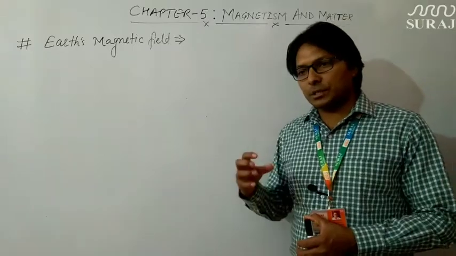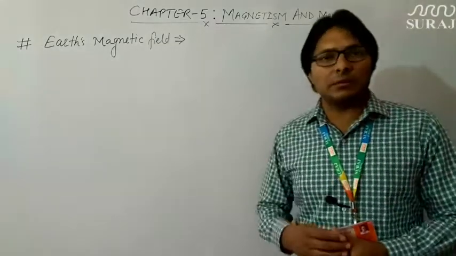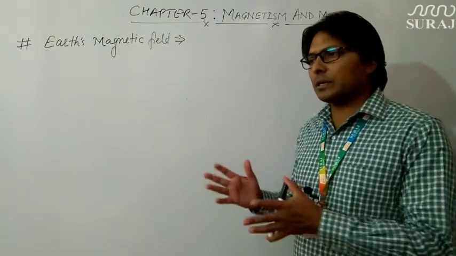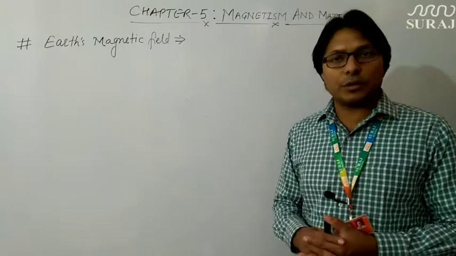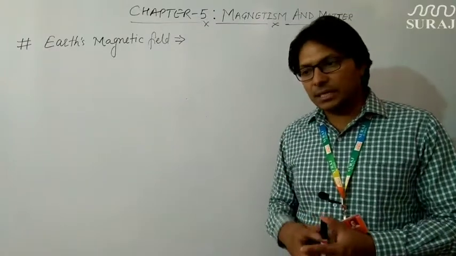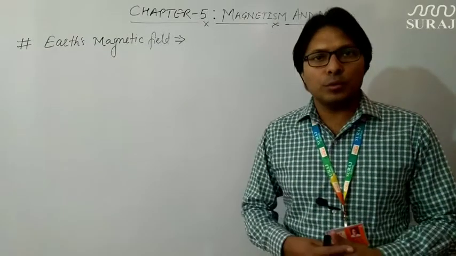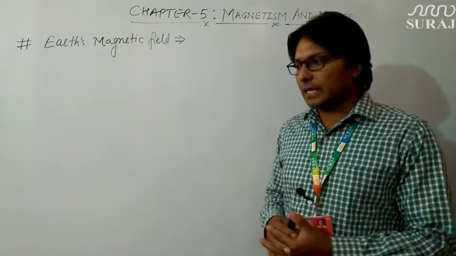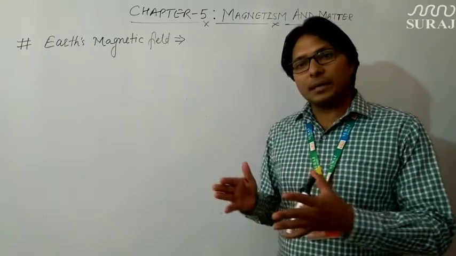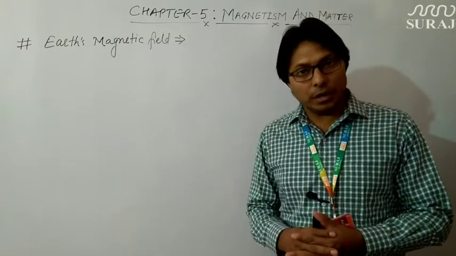First, what are the evidences which show that Earth behaves like a magnet? One of the most versatile evidences you can carry out is this: if you place a bar magnet which is free to move in its horizontal and vertical plane, then the bar magnet aligns itself in the north-south direction of Earth.